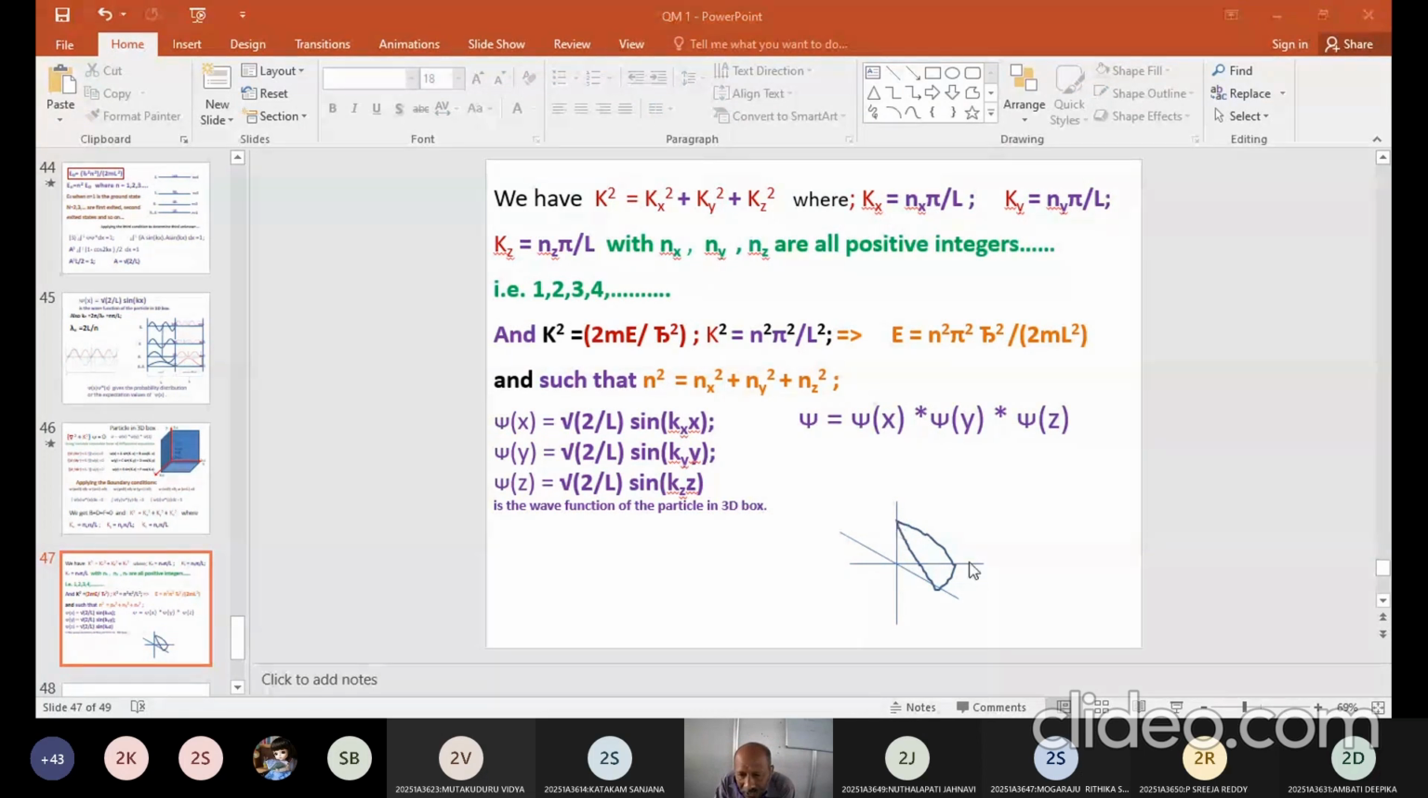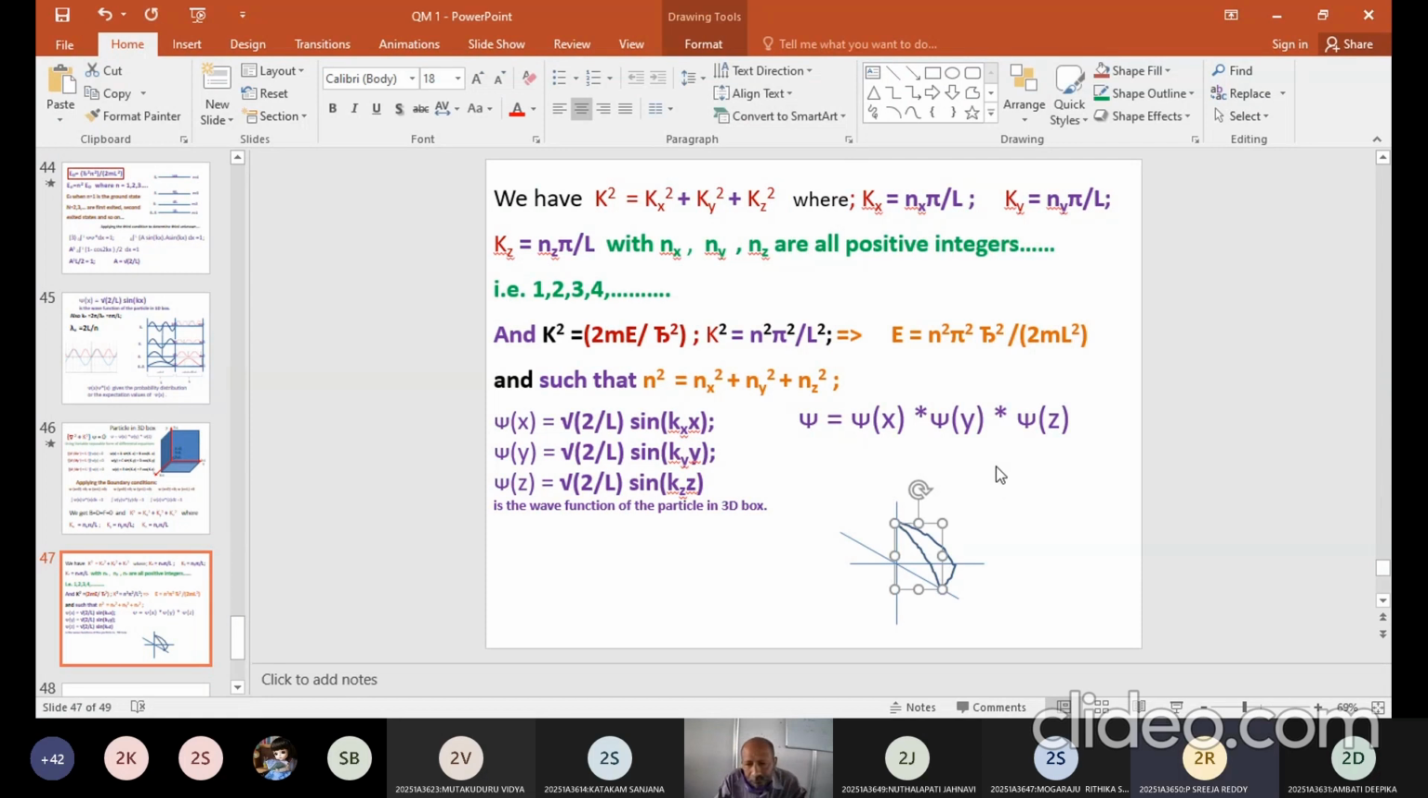The region between A, B, C, and center O. How does it look like? A hemisphere. Okay, it's just 1/8 of the sphere. It is 1/8 of the sphere.